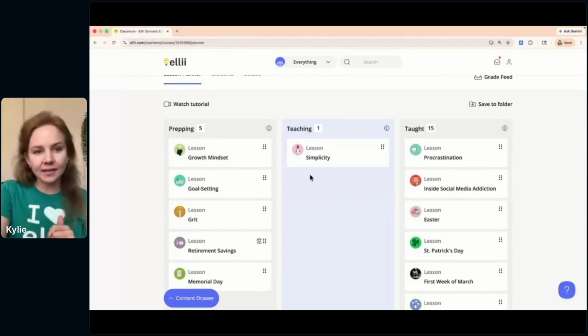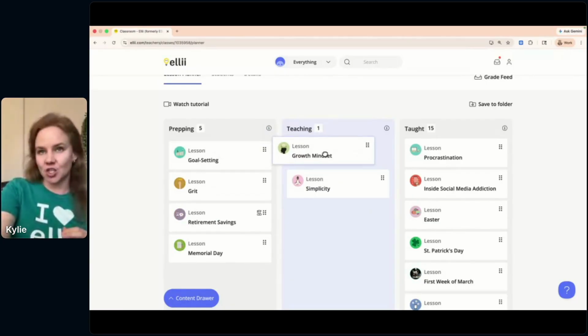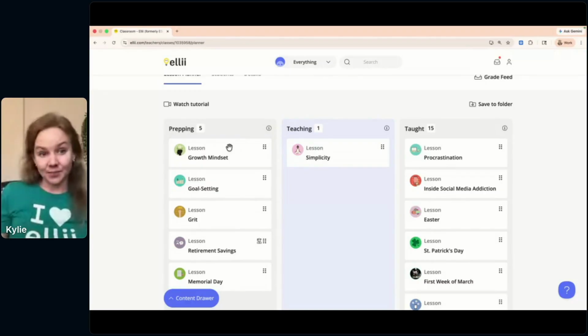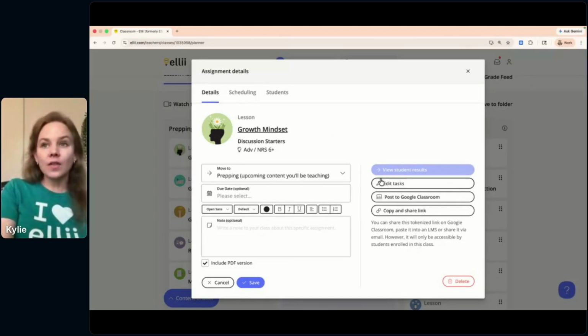Now with this growth mindset lesson, I can instantly assign it to students by just dragging it into the teaching lane. But maybe there's some changes. Maybe I want to edit this lesson. I can do that by clicking on the lesson card here. And then over on the right-hand side, there's this button, Edit Tasks.